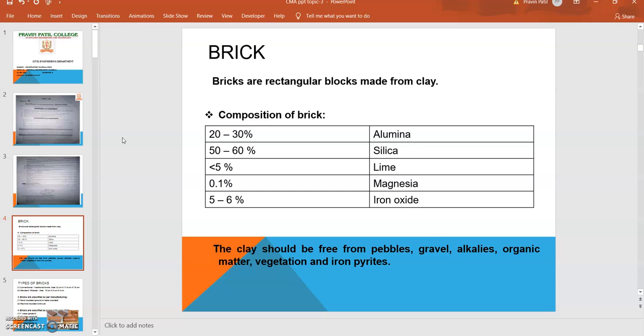So this is the percentage or the composition of the brick. Alumina 20 to 30%, silica 50 to 60%. As alumina gives the plasticity, silica gives the strength. Then lime, generally less than 5%. Then magnesia, 0.1 or 0%, and iron oxide, 5 to 6%.